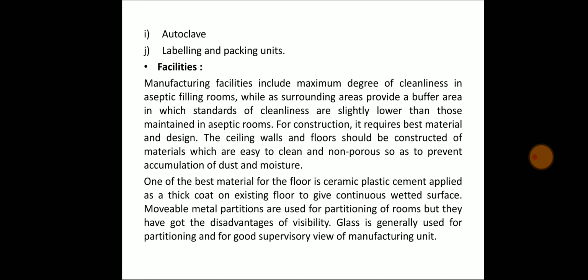Movable metal partitions are used for partitioning of rooms, but they have the disadvantage of visibility. Glass is generally used for partitions and for a good supervisory view of the manufacturing unit.